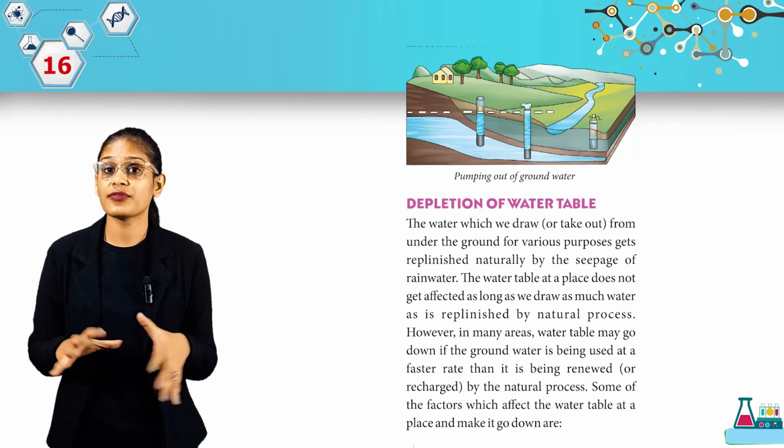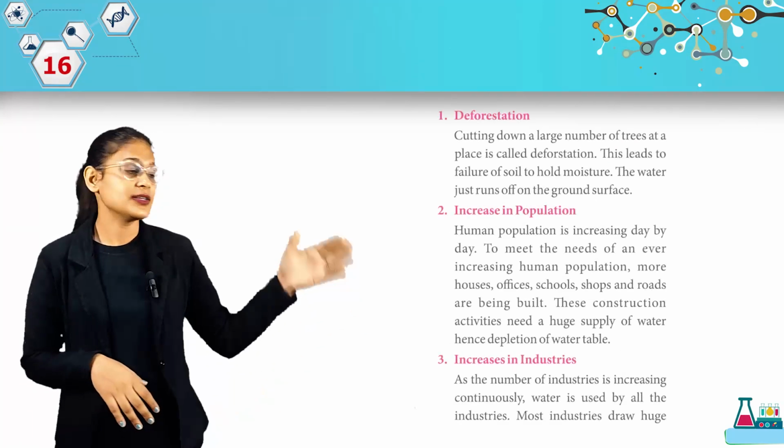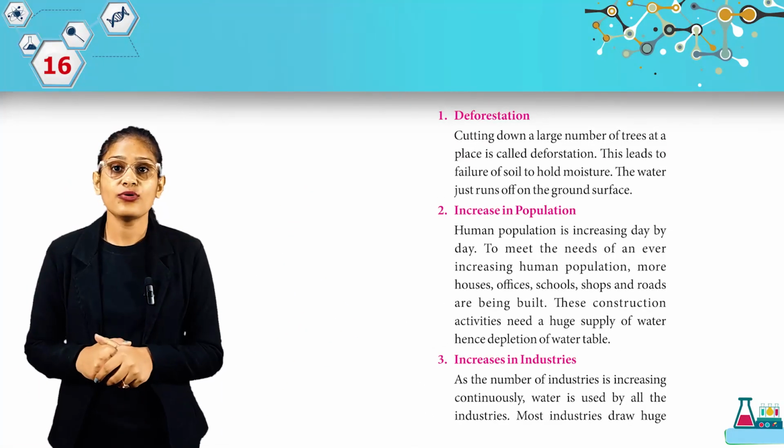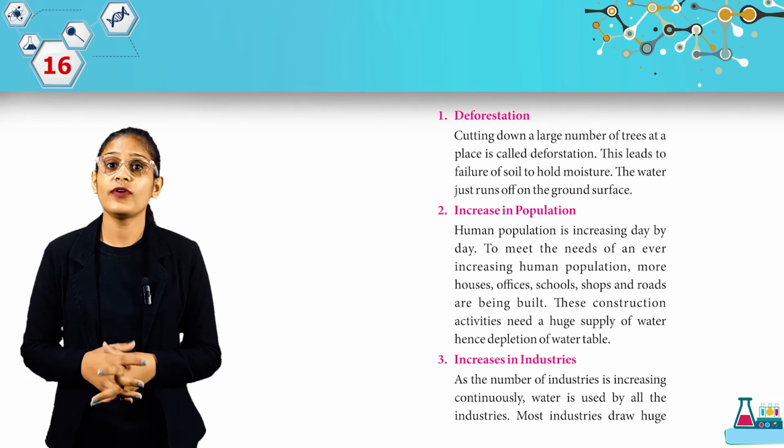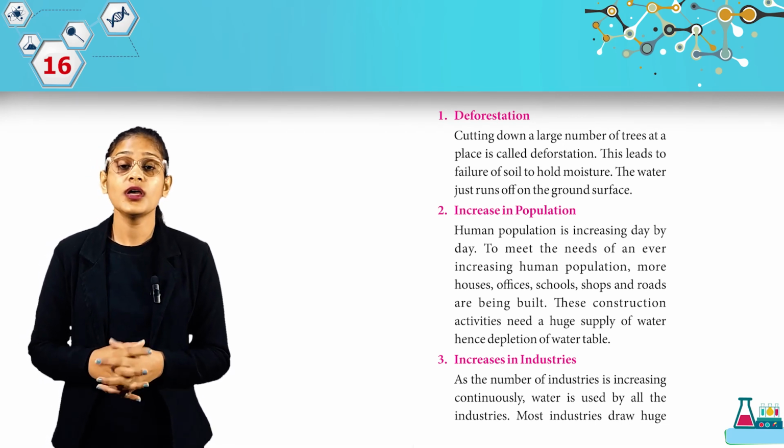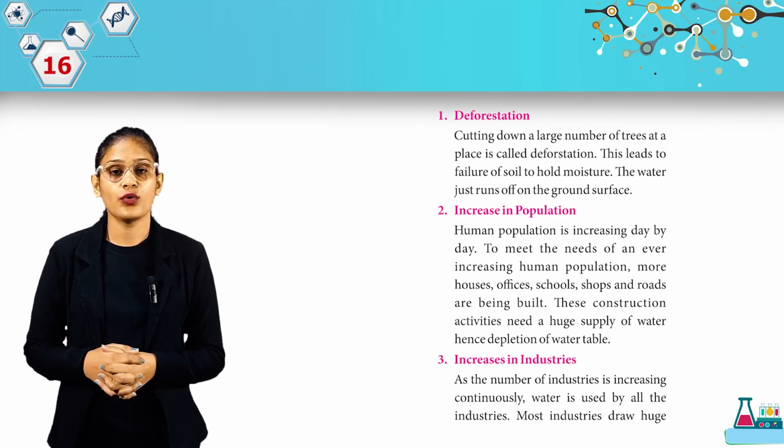Okay students, here we have some points. First is deforestation. Cutting down a large number of trees at a place is called deforestation. This leads to failure of soil to hold moisture. The water just runs off on the ground surface.